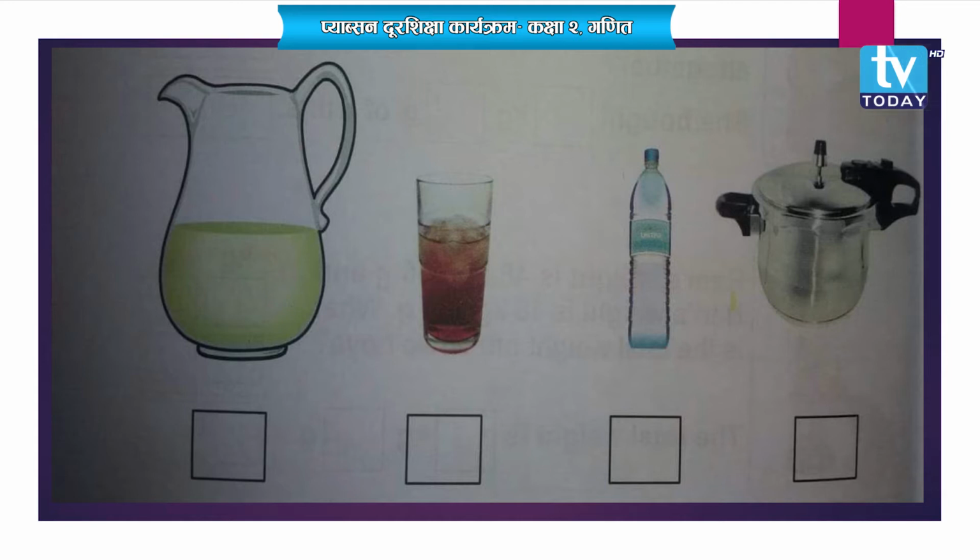Obviously, the jug will be bigger, right? And which carries more water, a jug or a glass? Yes, the jug will contain more water and the glass will contain less water. That means you can write M for the jug, which contains more water, and L for the glass, which contains less water. Done? Okay.